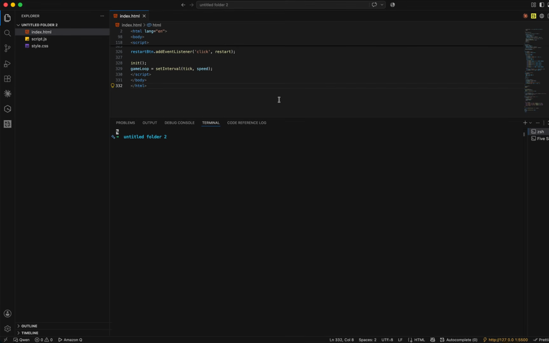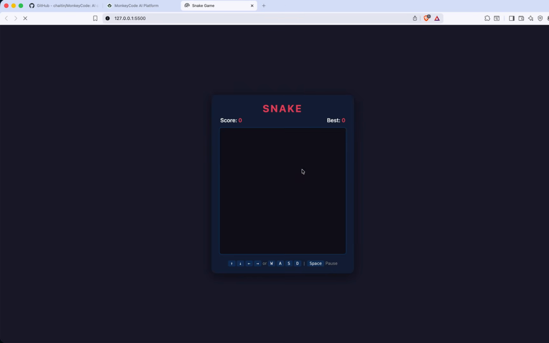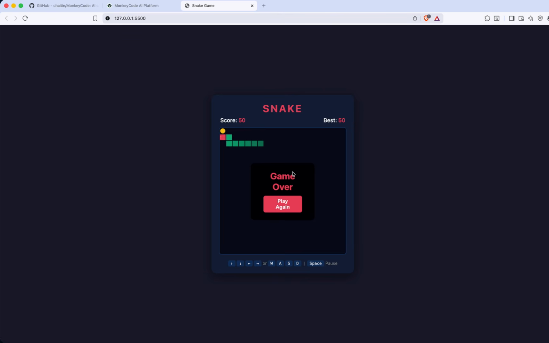Okay, let's run this snake game. How does it look? Okay, working, perfect, working perfectly. Okay, this snake game is working perfectly. I think this platform is best if you want to use an AI model, but it doesn't provide the most intelligent models. It provides only the basic model. Okay, this game is working perfectly.